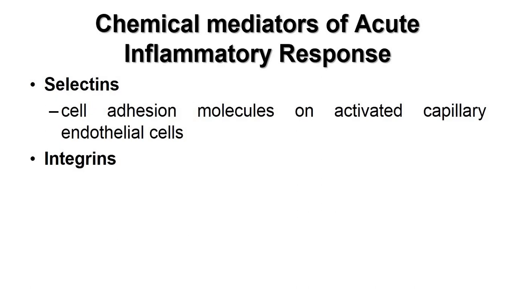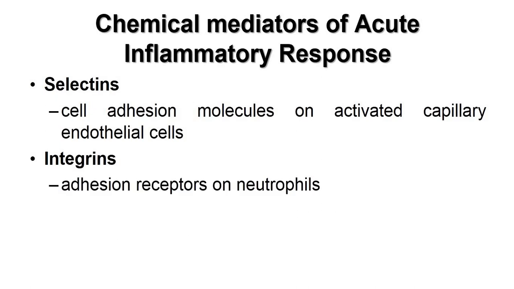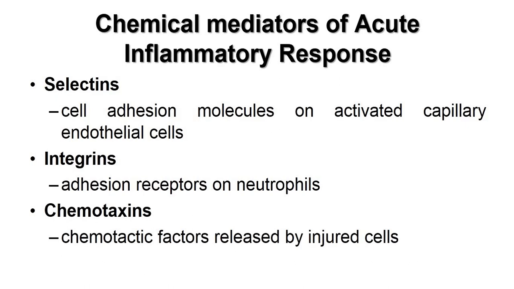Integrin, quite opposite to it, is the adhesion receptor on the neutrophil. So again, students, please remember, I already talked about this in the physical classroom. Integrin is on the neutrophil and selectin is on the capillary endothelial wall. Chemotaxins are the chemotactic factors released by injured cells. If you recollect, I threw the duster onto one of the benches.